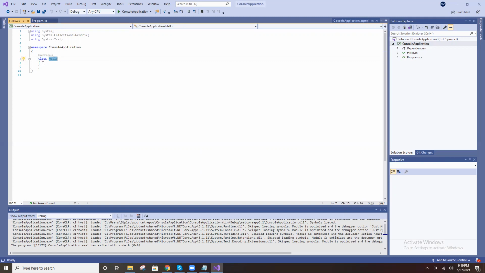See, class name, open bracket, close bracket. Clear, right? How to create a class, right? Any class is available under a namespace. Namespace means our project name. That's it. No need to worry about the namespace. As of now, you are clear on how to create a class: class name, open bracket and close bracket. This is the syntax for creating a class. Any questions, Muslima? No.